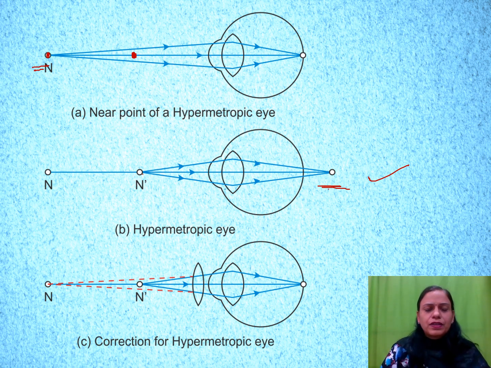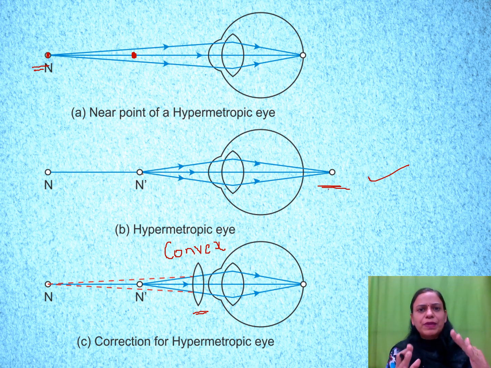Now moving ahead, for the correction of hypermetropia, we have used a convex lens over here. So this is a convex lens, which is a diverging lens. Sorry, which is a converging lens. So what it does is that it converges the beam of light, and it makes the light rays meet earlier as compared to when they were meeting in the case of the hypermetropic eye without correction. And so the image comes on the retina and the vision gets corrected. So these three ray diagrams explain what hypermetropia is, what the near point of a hypermetropic eye is, and how we can correct this defect of vision.